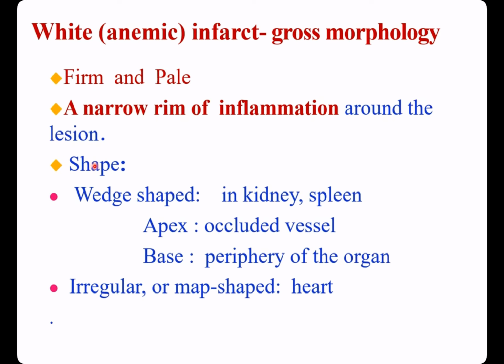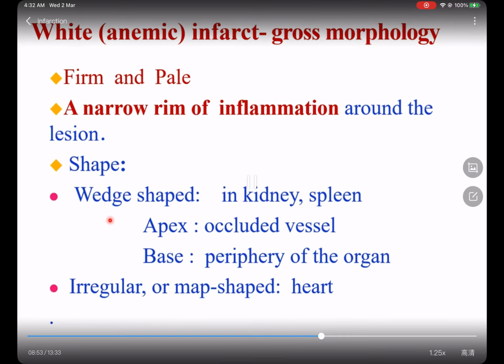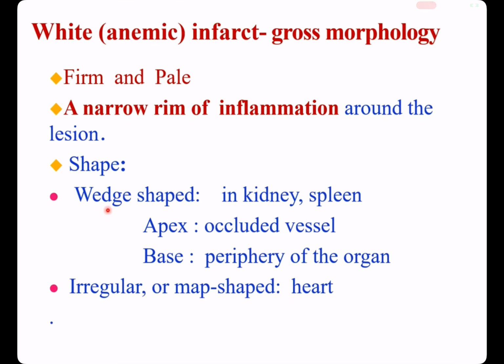White anemic infarct, gross morphology: firm and pale, with a narrow ring of inflammation around the region. Shape: wedge shape or irregular map shape. Wedge shape in kidney and spleen, with the apex at the occluded vessel and the base at the periphery of the organ. Irregular or map-shaped in heart or brain.